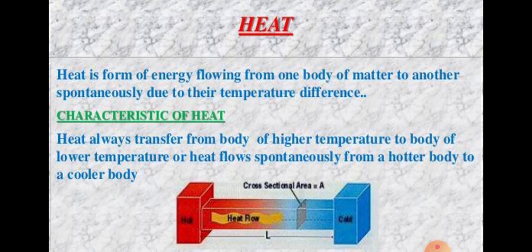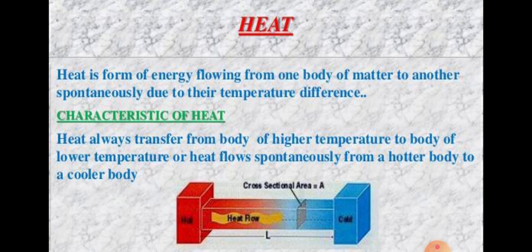When heat is given to a substance, its temperature increases and it becomes hot. For example, when a utensil is kept on a gas burner, it gets heat, its temperature increases and it becomes hot. On the other hand, when heat is removed from a substance, its temperature decreases and it becomes cold.